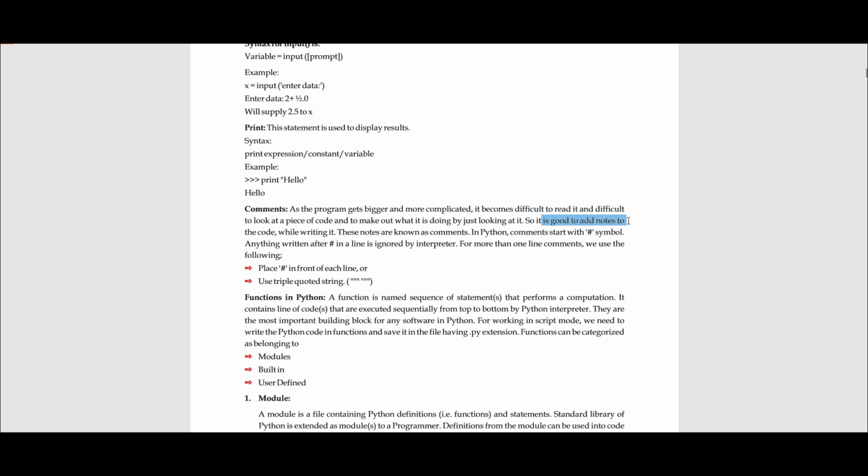Now so you need to add good notes to the code while writing it, and these notes are known as comments, okay. So these notes which you put above the program or on or after the lines are basically the informative substance about that particular line or the particular function, okay. Now Python basically uses hash, okay, or triple quotes for putting these comments, okay. Now remember these two, because these would be asked, these are probably the most asked questions in the board examination, as to how you denote comments or write an example of a comment written in a Python program, okay. Now you place hash in front of each line, or you can use triple quotes to enclose your comments, okay.